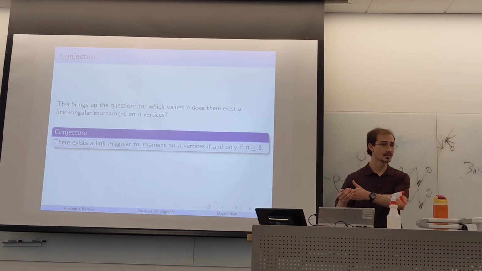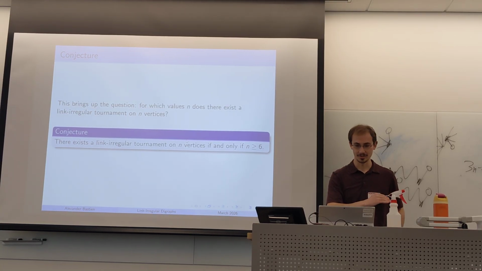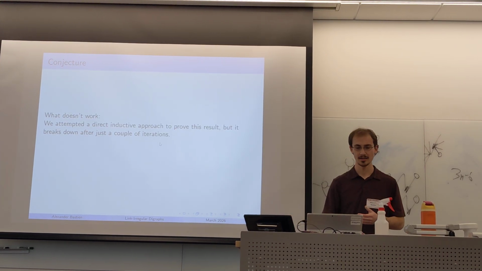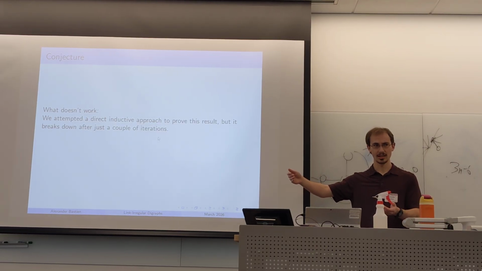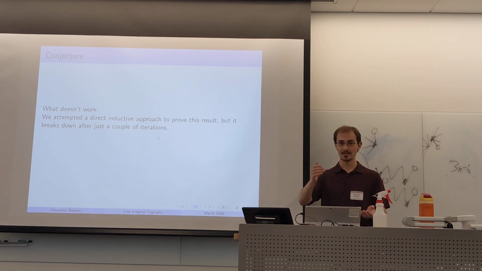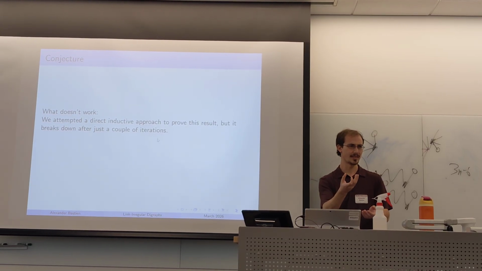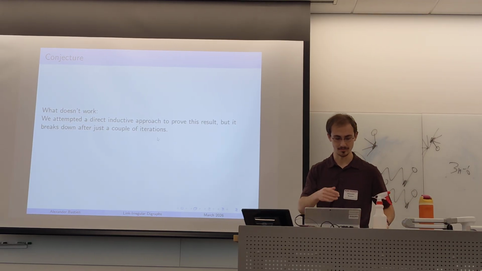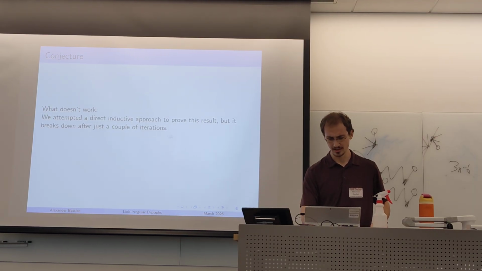This is similar to our existence result from earlier, but it turns out to be a lot trickier to prove. We first tried an inductive approach: we have one on 6 vertices, and build up to 7, 8, 9, 10. But it gets really messy to work with. 7 vertices works, 8 vertices works, but after that our inductive method starts breaking down. And to find an alternative inductive method, when you add a vertex, how do you decide which direction each edge goes? So it proves to be a very difficult result to prove inductively.